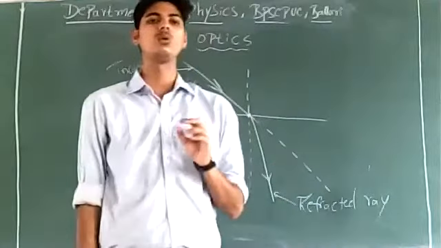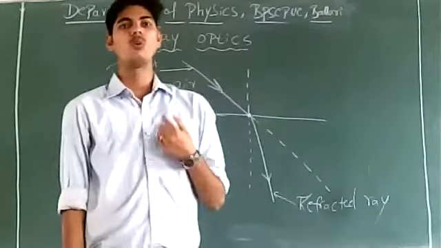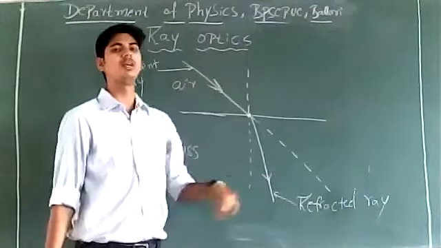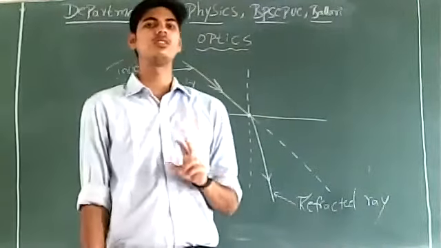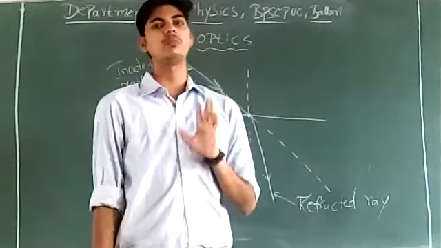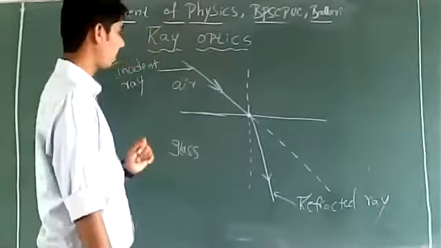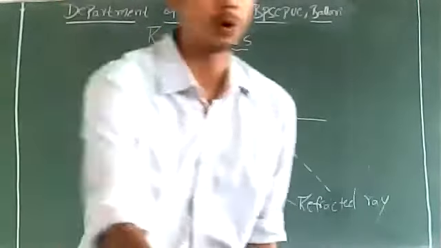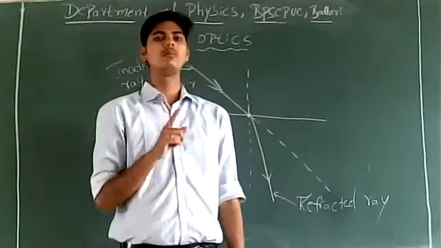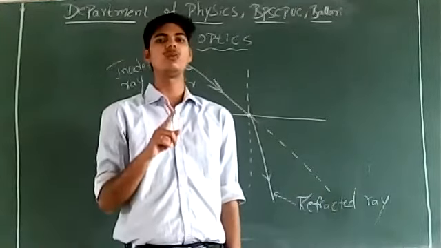And I have also told you the reason for refraction: why a ray of light undergoes bending when it travels from one medium to another medium. The reason is the sudden change in speed of light when it travels from one medium to another medium. That's the reason for refraction. I have also told you about the rarer and denser medium. A medium in which the speed of light is relatively high.